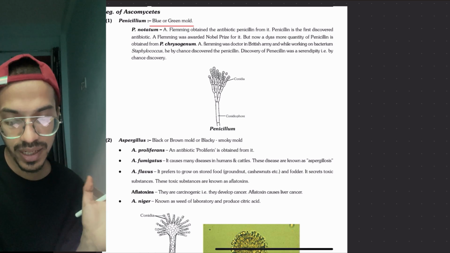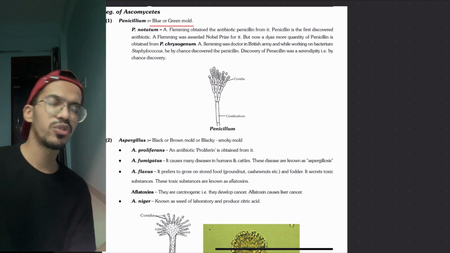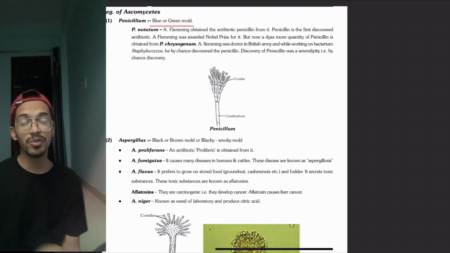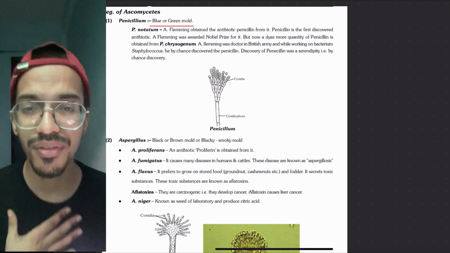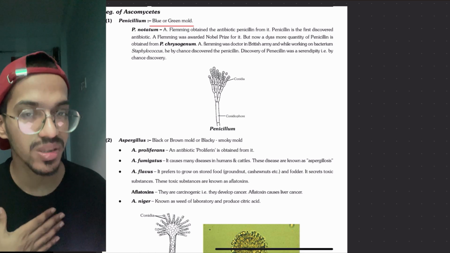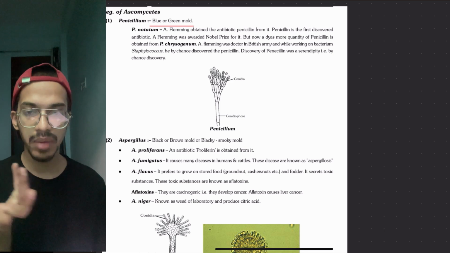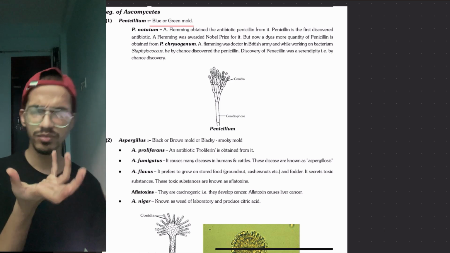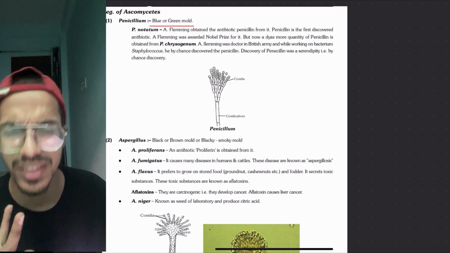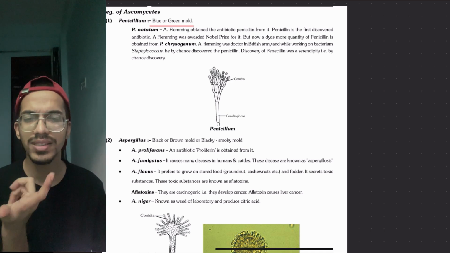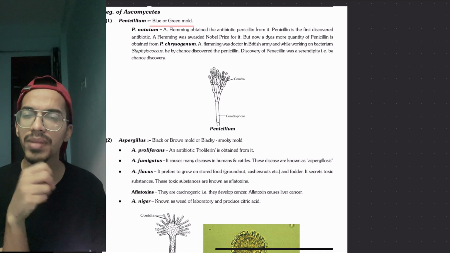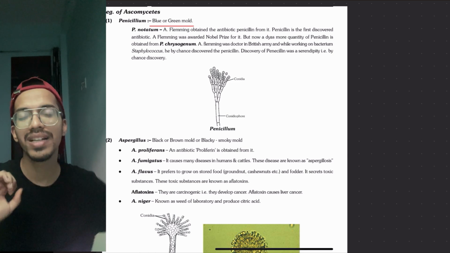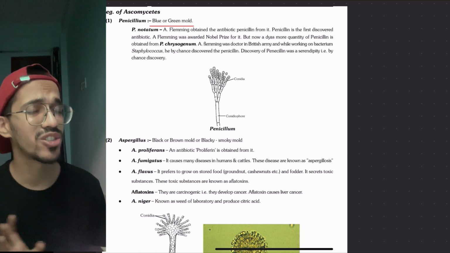In detail we will learn about it later. But to remember how the discovery happened, imagine that I am Fleming and I was working on Staphylococcus bacteria. I do my work on a certain Petri dish. What is a Petri dish? It is like a glass dish. So I was working on the Petri dish, but I was lazy and thought, I will not wash this, I will wash it tomorrow.